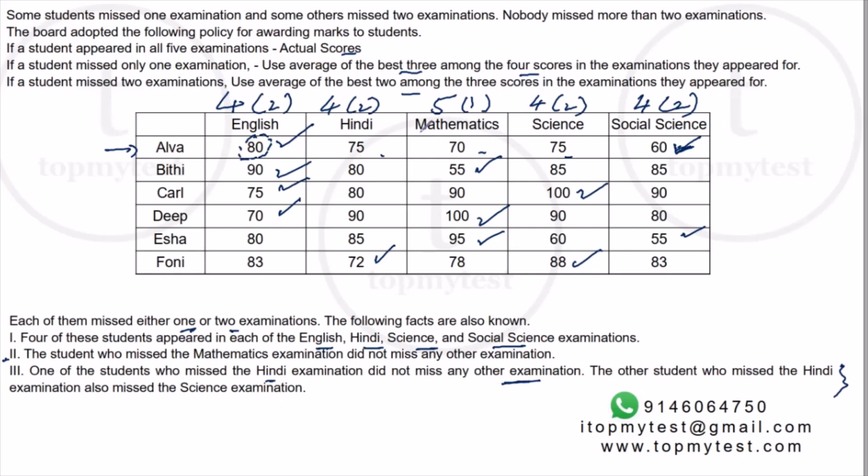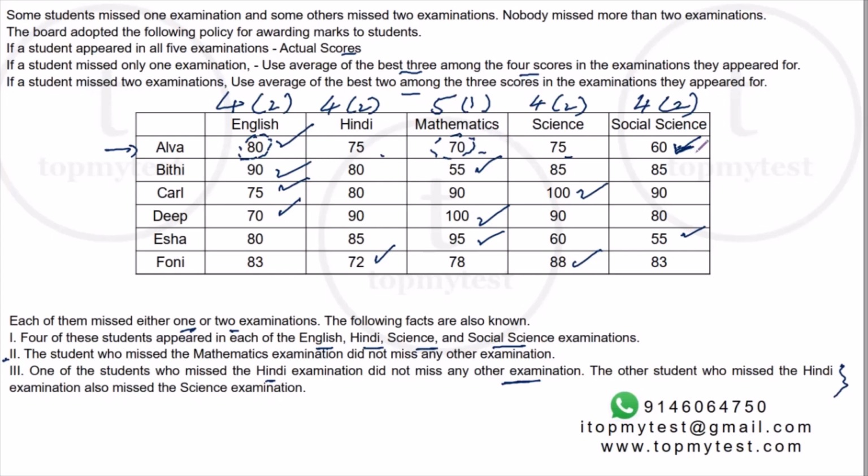Now, assume that you have the second lowest marks. So let's assume, can Alva miss the mathematics examination? If Alva missed the mathematics examination, her score in mathematics would be the average of, again, the best 3. Now, best 3 will not include the lowest mark, which means the second lowest score also cannot be an average. It cannot be an exam which she missed.